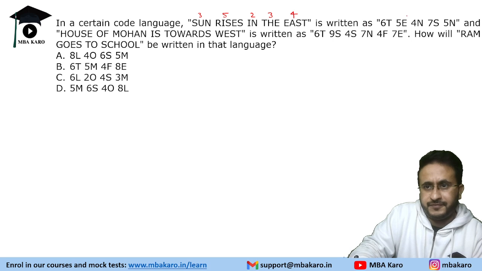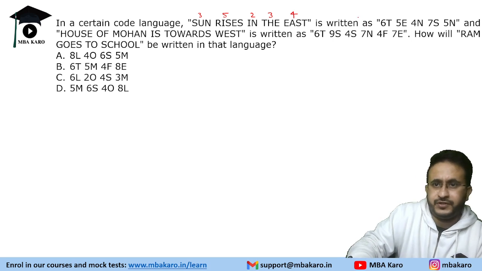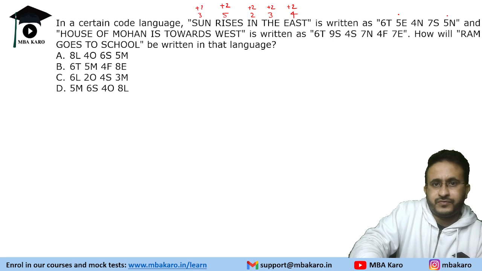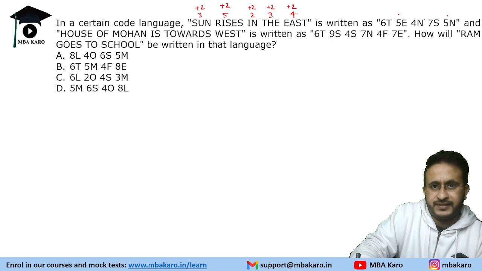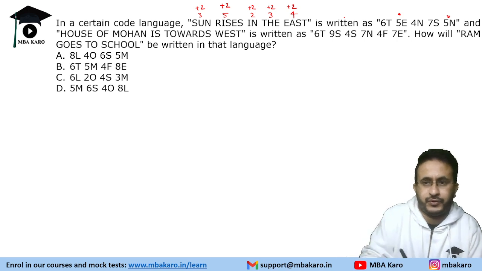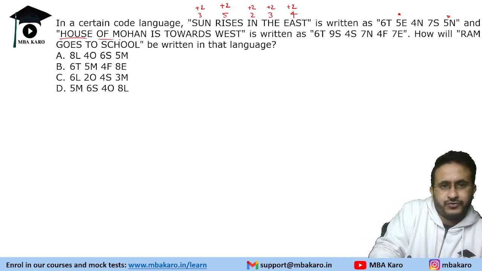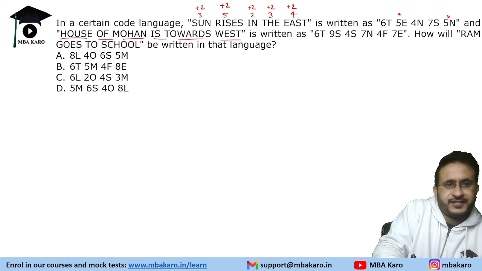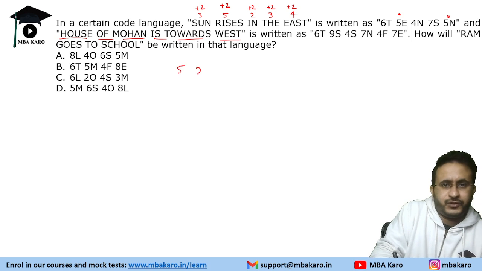Okay, so we have five. So if we see, five comes twice. Okay, so if we add two to them, what do we get? 5, 7. Right, so we have five twice, and so 5 will refer to, so basically first element is adding 2 to it. So if you look at this number, house of Mohan is towards west. So house of Mohan, 5, 2, 5, 2.